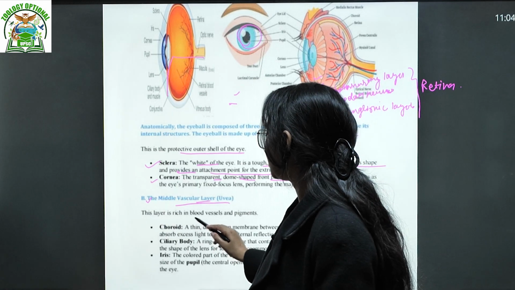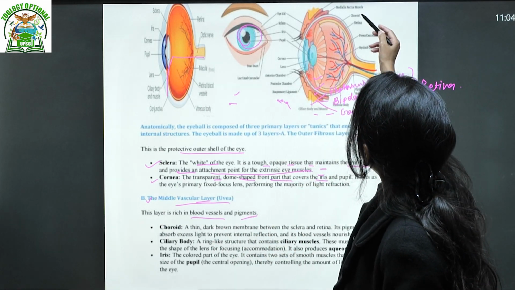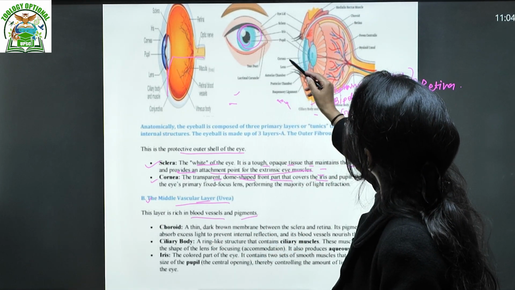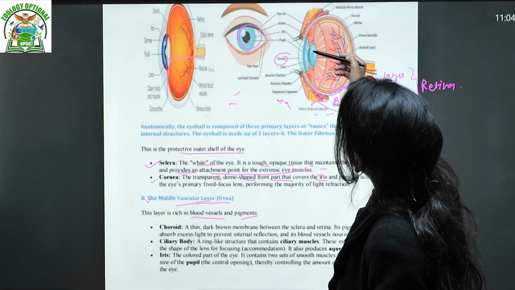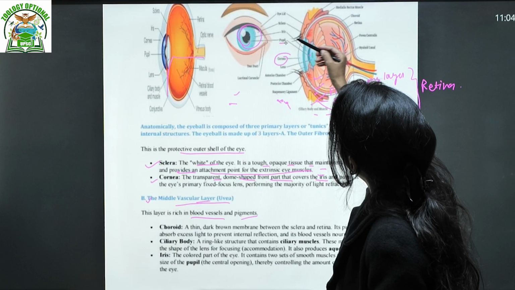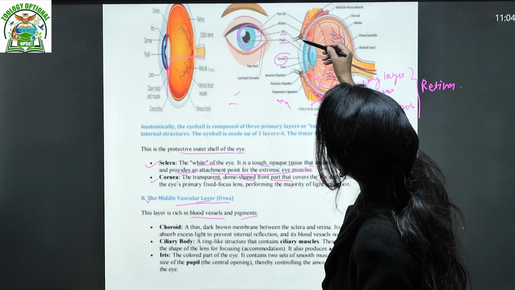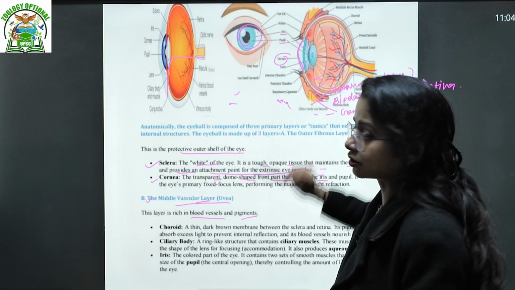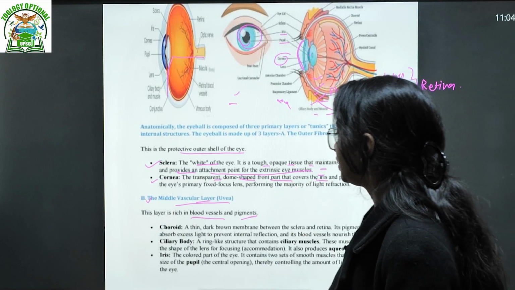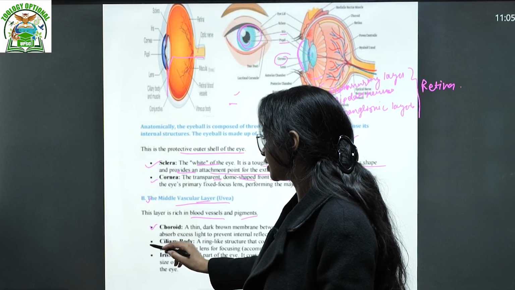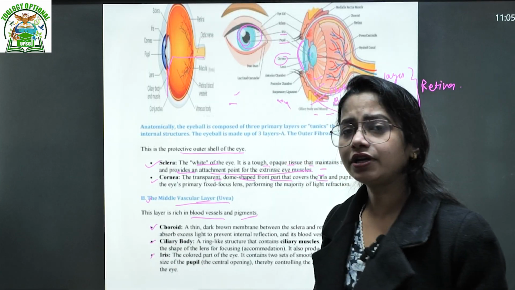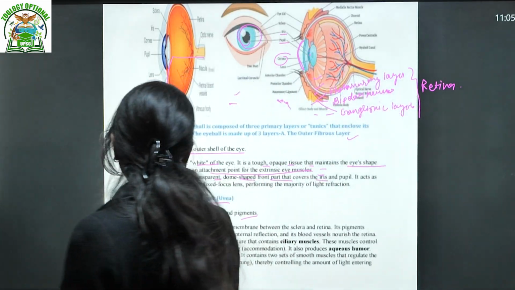This layer is rich in blood vessels and pigments. What have we covered here? See, the outermost layer is the cornea, including the pupil and the iris. On top of the iris, which layer is there? That is called the cornea. Got it? Now the middle layer mainly consists of three things: the choroid, the ciliary body and the iris.